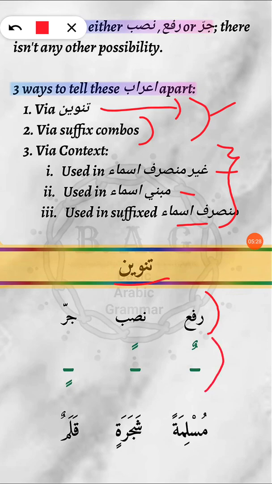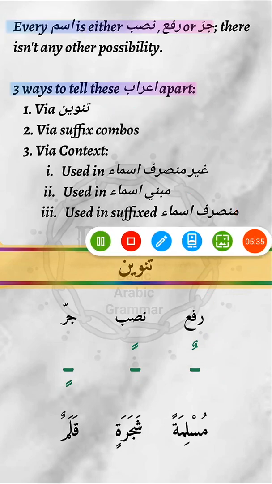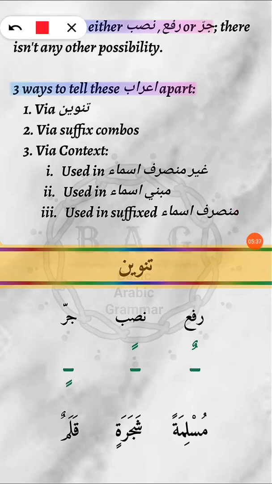It's a double harkat, un, an, in sounds. The tanween which indicates the rafa form is un, the tanween that determines the nasab form is an, and jar is determined by the in sound.